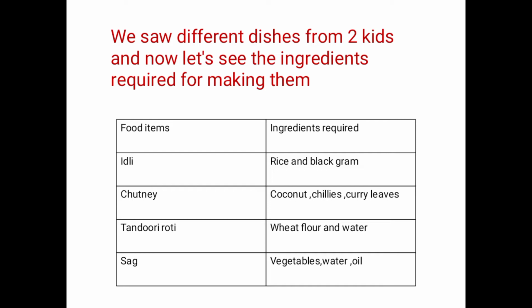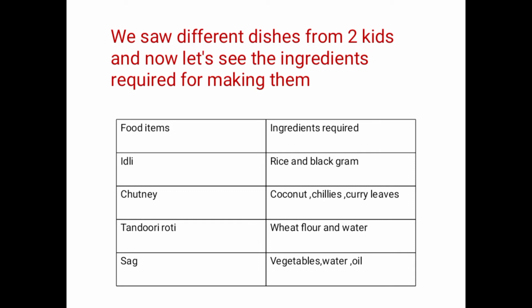Let us list out the food items first and the ingredients on the other side. For food items, we first have idli. What are the ingredients required for making idli? We require rice and urad dal. For chutney, coconut, green chilies and curry leaves are required.